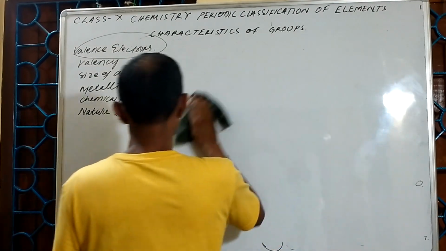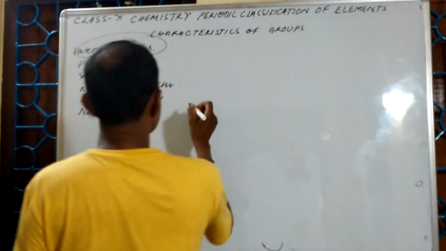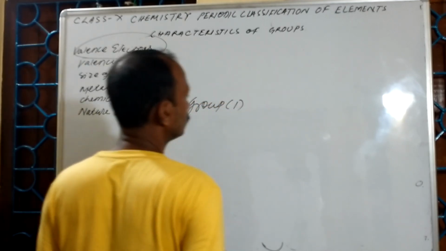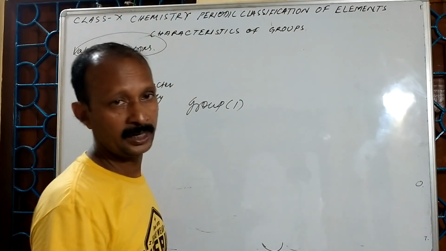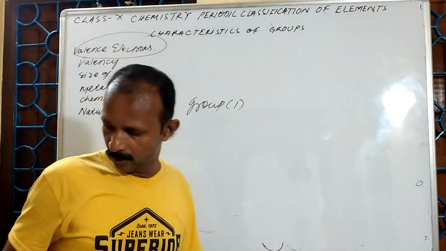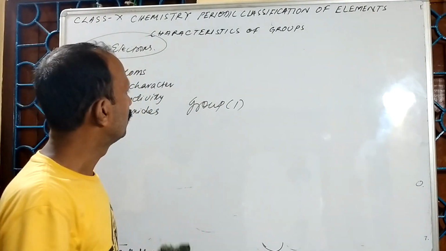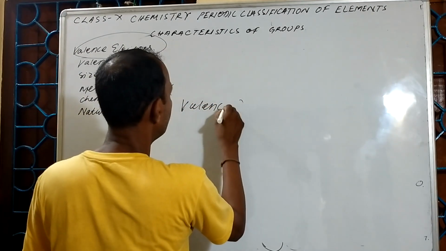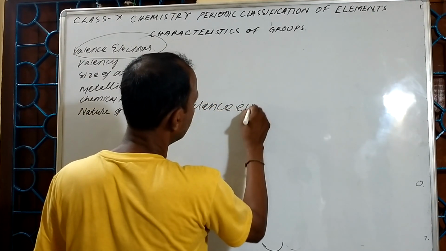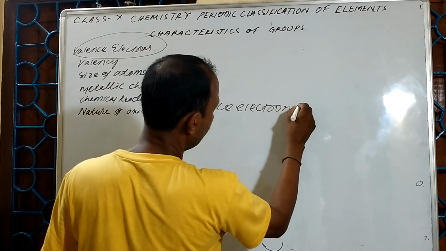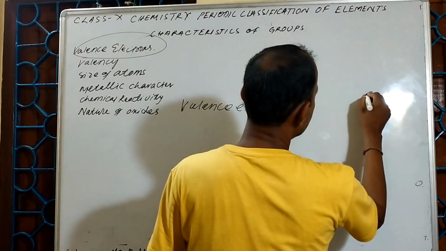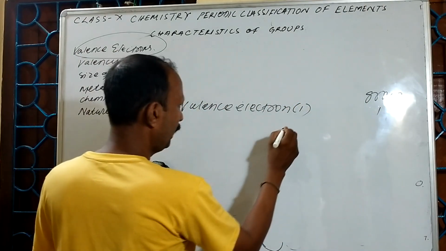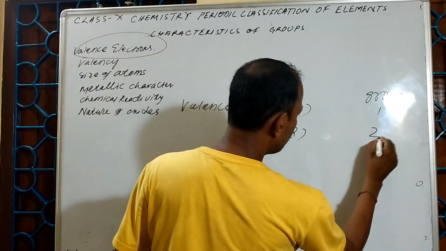Suppose a group 1 element. It is better to write like this: valence electron 1. Then the group will be 1. Valence electron 2, group will be 2.